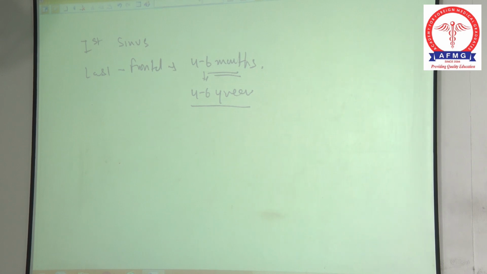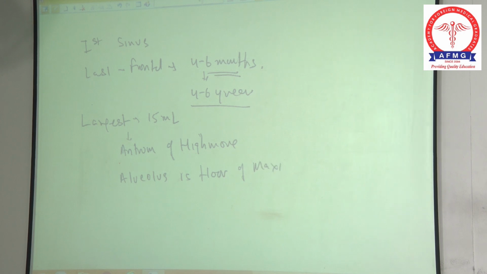Maxilla is the largest. How much is the volume? What is the other name? Antrum of Highmore. What is the floor of maxilla? Alveolus is floor of maxilla.